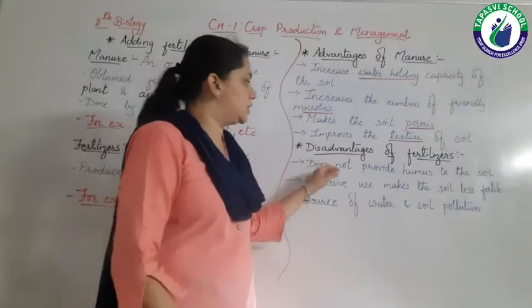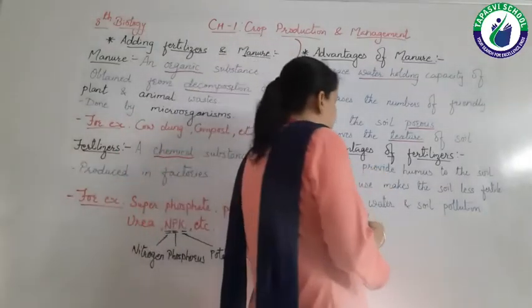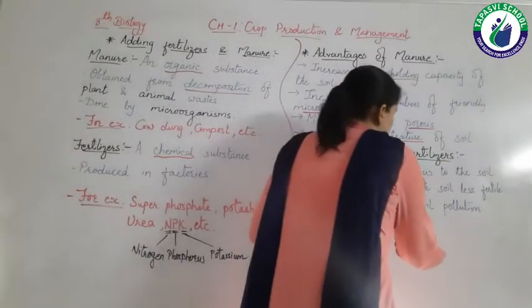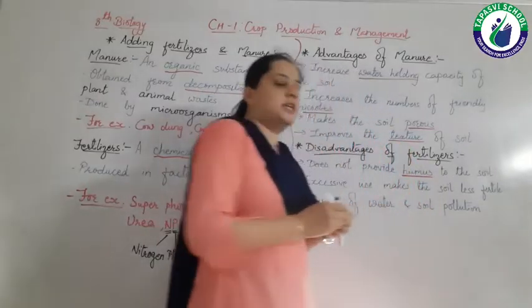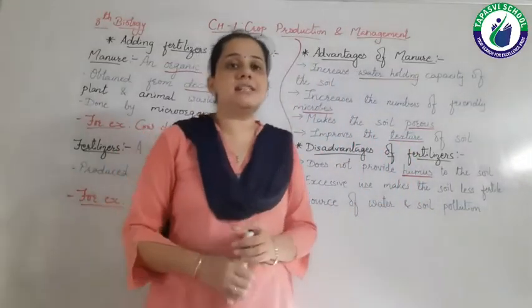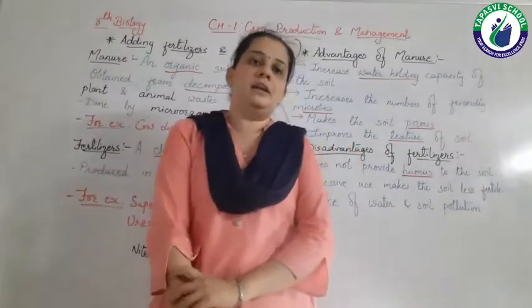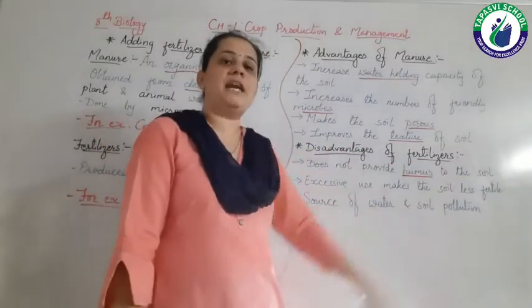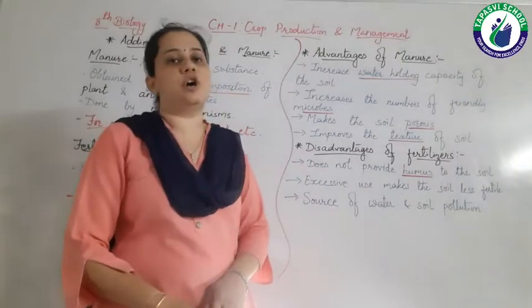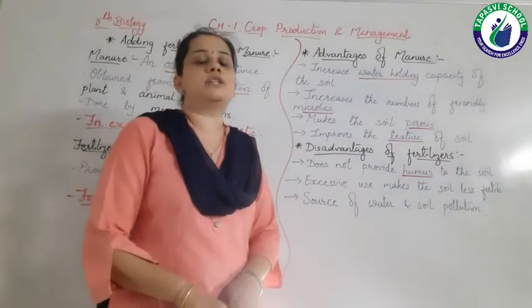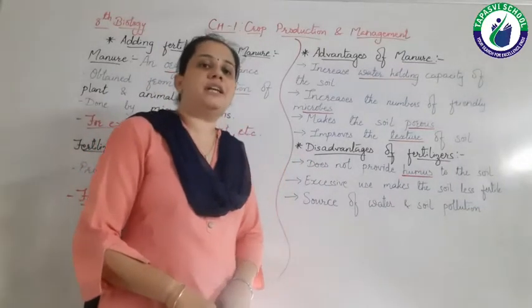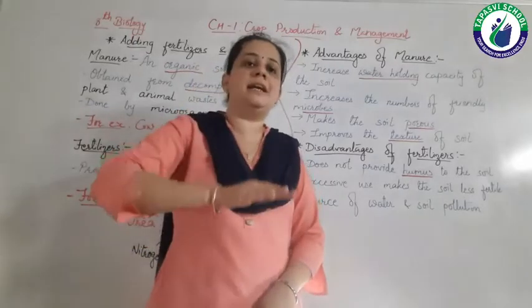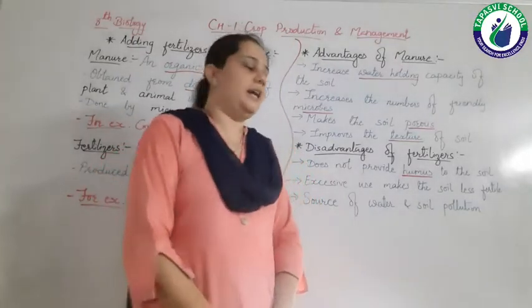First, it does not provide humus to the soil. We all know about humus. Humus increases the fertility of the soil, right? So if we add this fertilizer to the soil, it does not provide humus to the soil. So the fertility of the soil gets decreased, right?